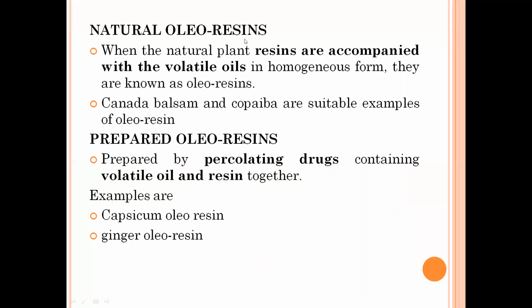First one is natural oleoresins. When the natural plant resins are accompanied with the volatile oils, that is oil plus resins in homogeneous form, they are known as oleoresin. Canada balsam is one of the most important examples of oleoresin. Then prepared oleoresins are prepared by percolating drugs containing volatile oil and resin together. Percolation is a method of extraction. When you percolate the drug containing volatile oil and resin together, you get the oleoresin. Examples are capsicum and ginger oleoresin.